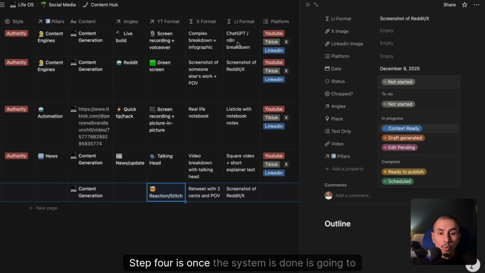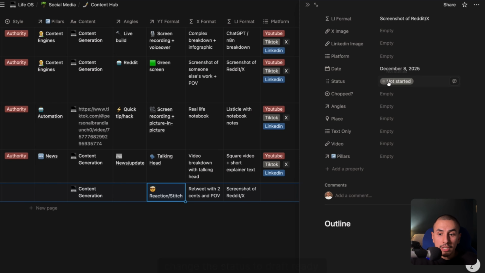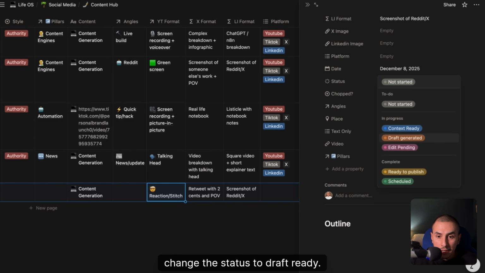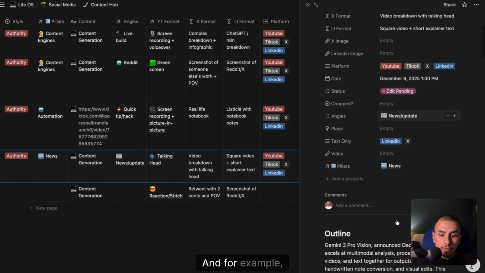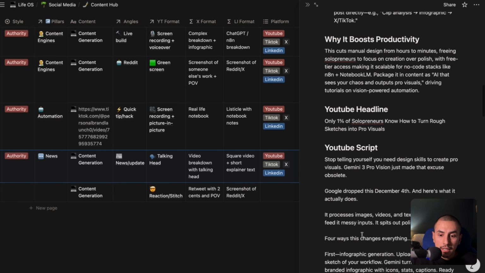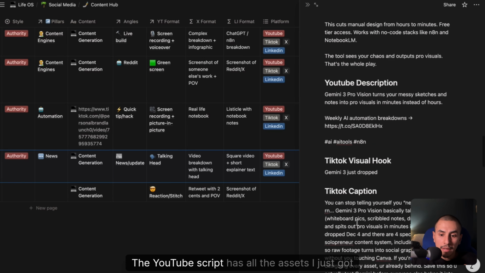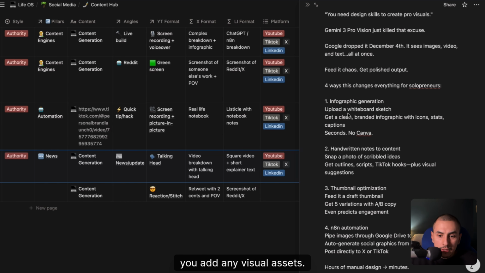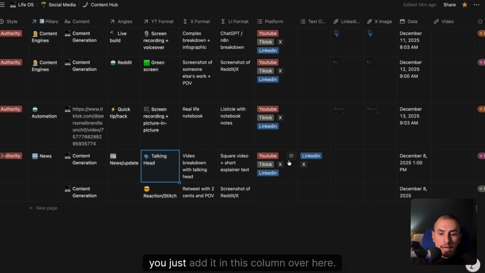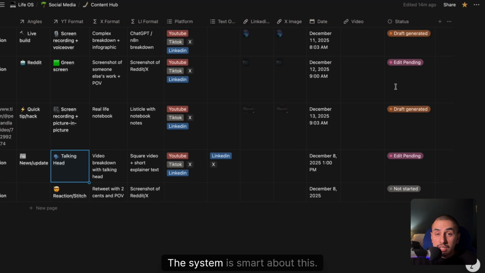Step 4 is once the system is done, it's going to change the status to draft ready. All you have to do is open the page for that given record. And for example, here's the context, but then here's the headline. The YouTube script has all the assets. You just have to read through each draft. Does it sound like you? Is the hook strong? Then you add any visual assets. So it's a screenshot or infographic. You just add it in this column over here. The system is smart about this. It auto detects whether your post needs an image only, a video only, or text only. No conflicts, no manual sorting.